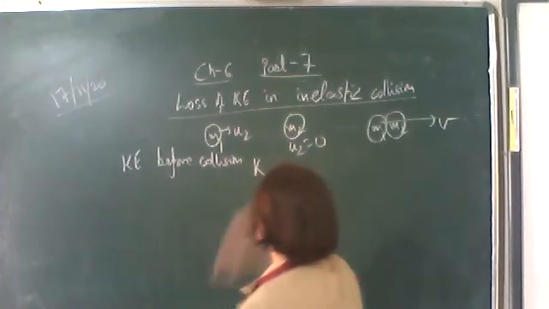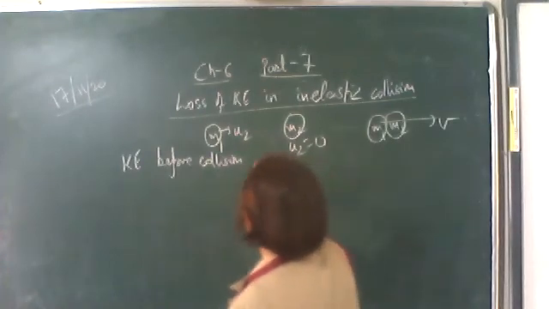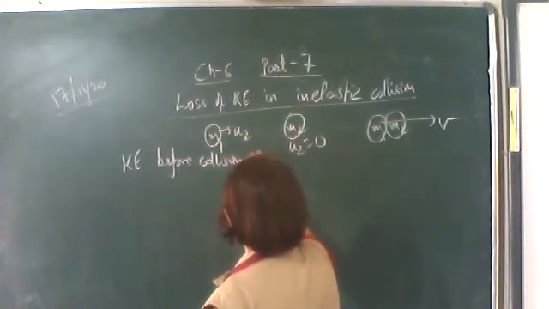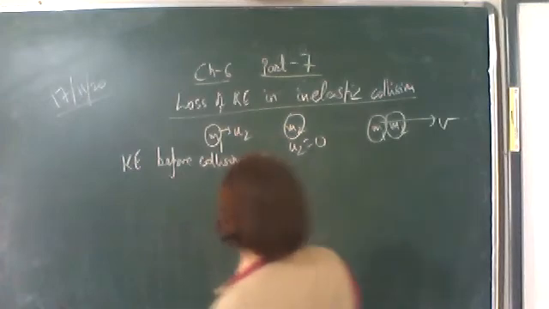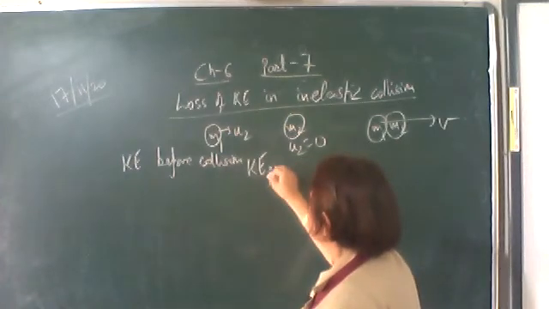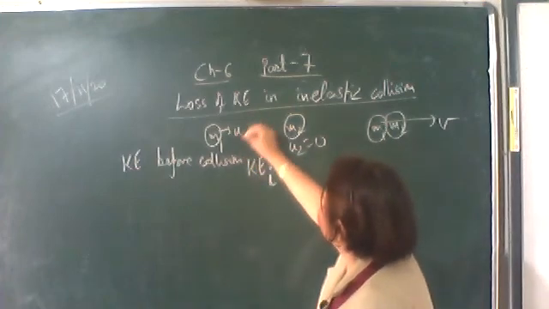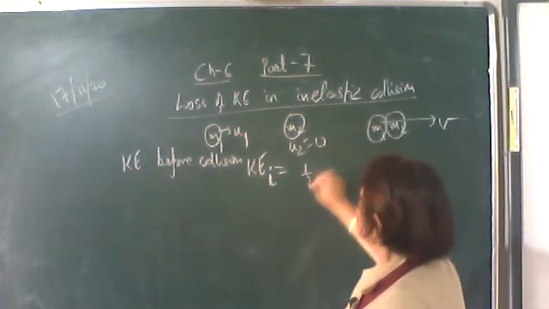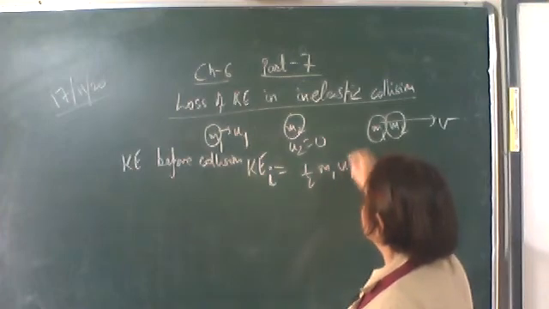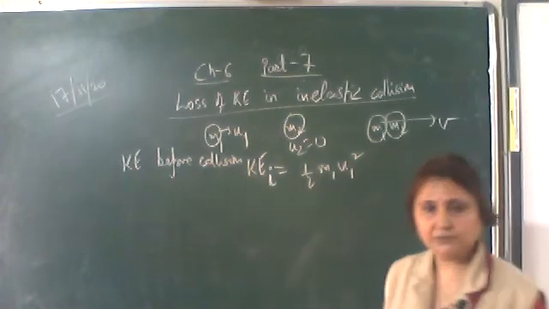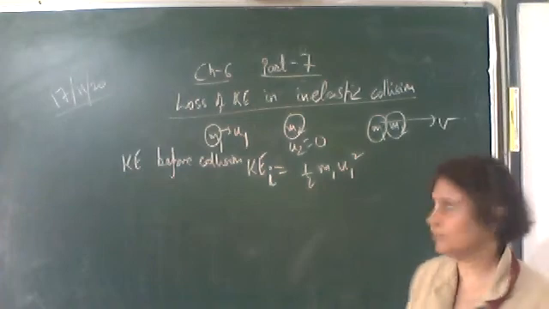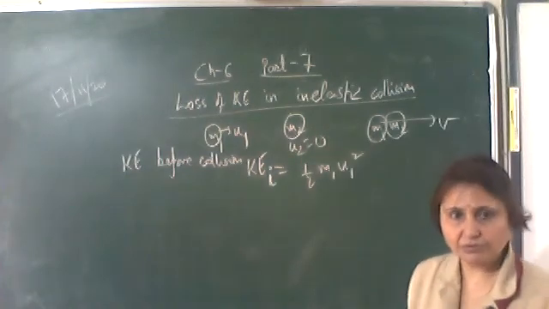So the kinetic energy before collision, let us write it as the initial kinetic energy K1. This is moving with u1, so it is equal to half m1 u1 square. U2 is 0.